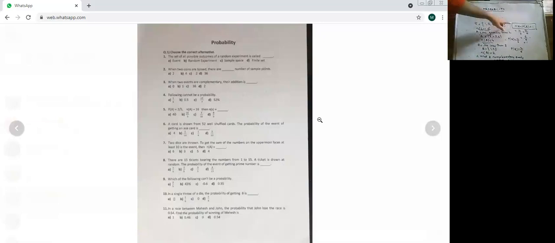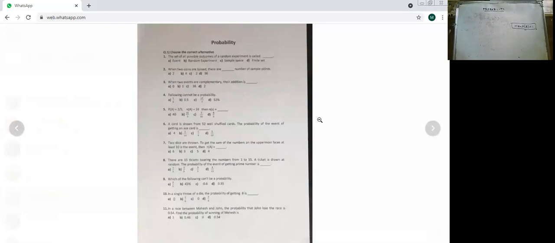Okay, and note down this formula also. P of A plus P of B is 1. I'm just keeping this as it is because some sums are going to be there. So our third, we were on the third sum. When two events are complementary, their addition is 1.